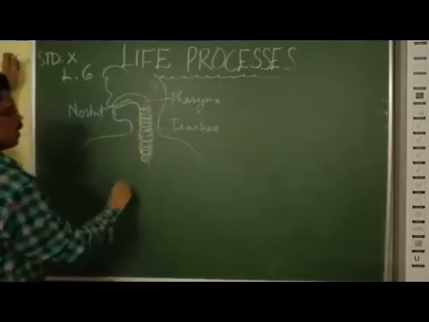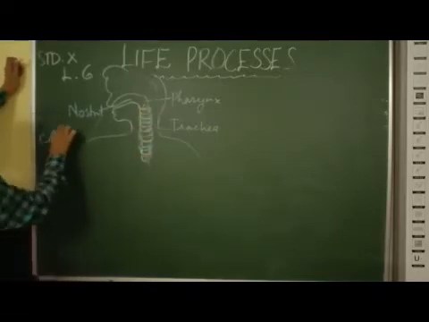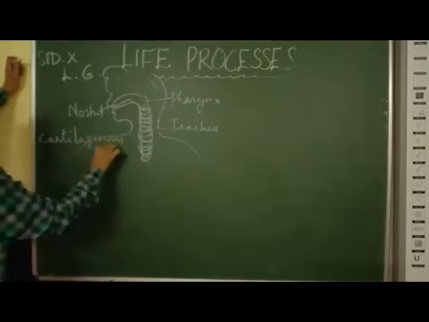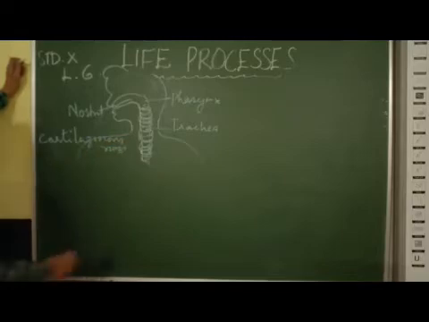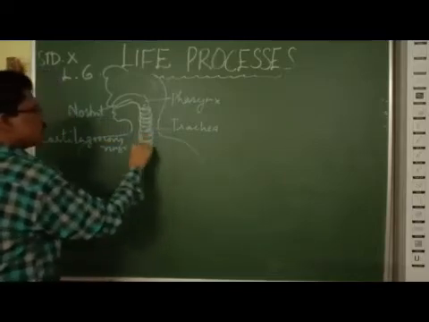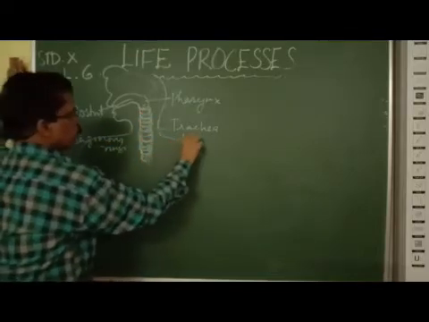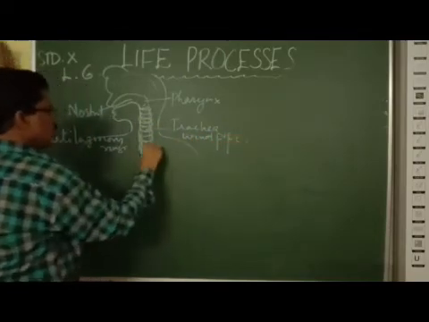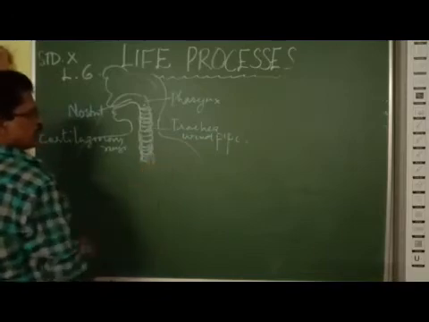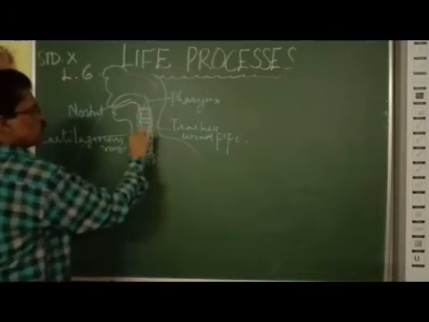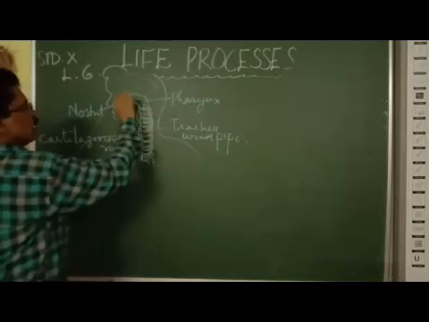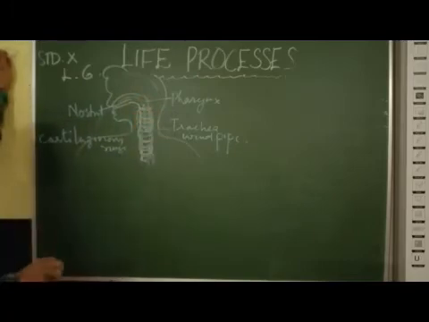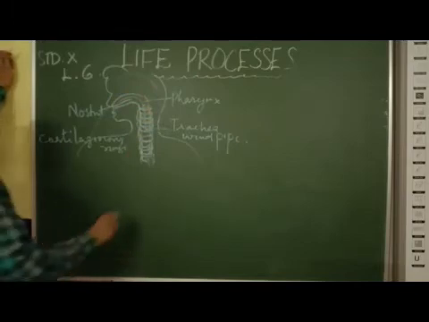Why are there cartilaginous rings? These cartilaginous rings prevent the collapse of the trachea. Trachea is also called windpipe. Trachea will not be collapsed. Always it is kept open so that the air can easily pass through it. So cartilaginous rings prevent the collapse of the trachea and keep it always open.